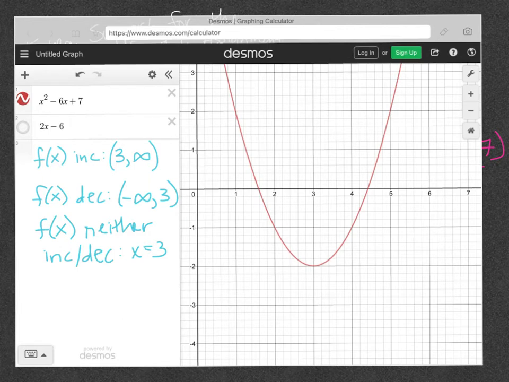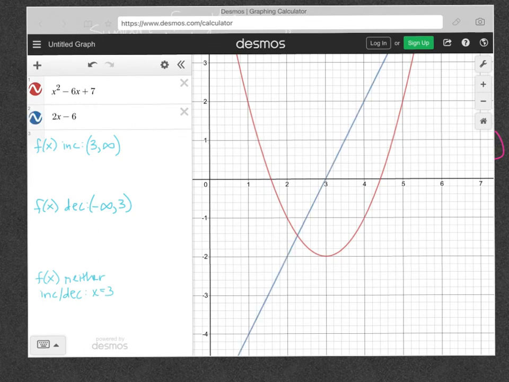So let's see if that's the case by graphing our derivative in this same plane. All right, we have graphed our derivative now in the same plane, and we see that that's the case. This linear function here, this blue line, is our derivative, f prime. And we want to see where is it positive and where is it negative.